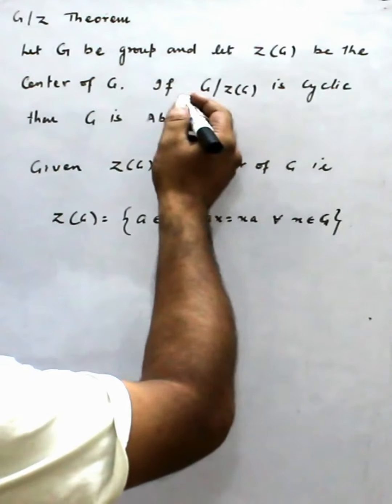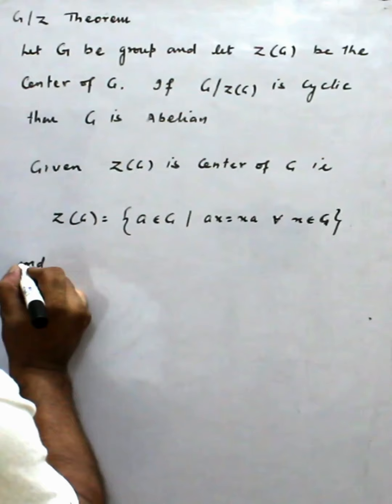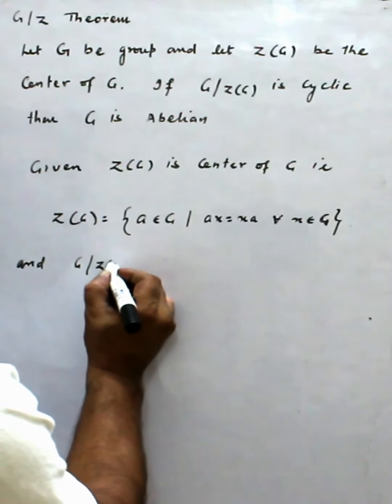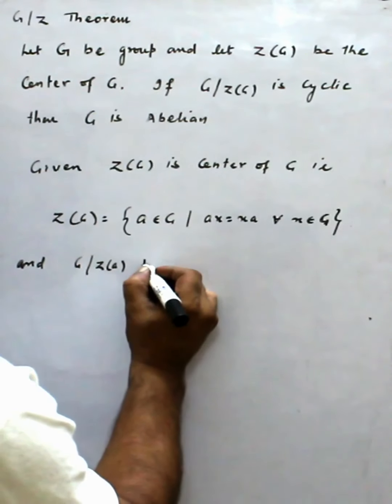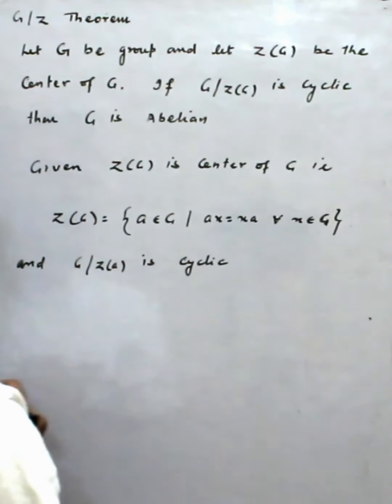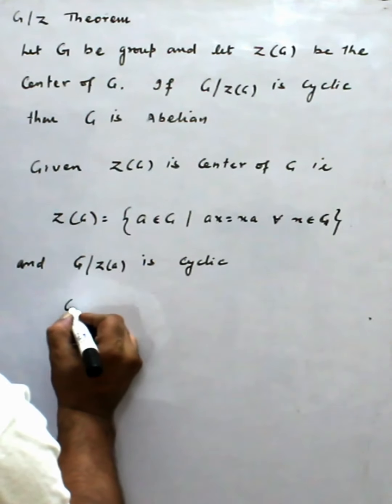Another part is given: G/Z(G) is cyclic. What is the definition of cyclic?